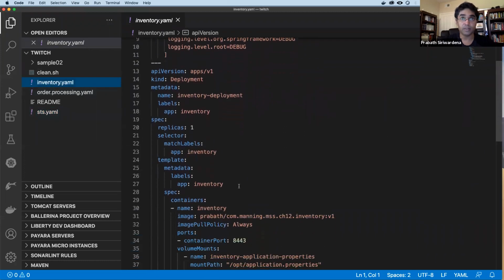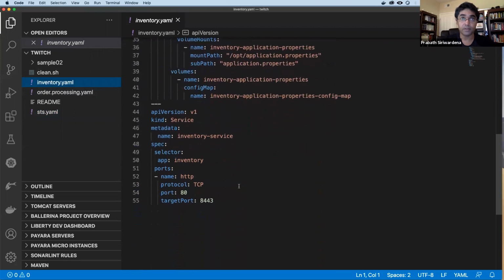Then the inventory microservice. Its deployment is defined here, just like in the previous case. Here we don't need to expose the inventory microservice. From my curl client, I don't need to talk to the inventory microservice. It's something that we don't want to expose outside the Kubernetes cluster. So here I haven't specified a service type. When you don't specify a service type, by default Kubernetes uses ClusterIP. So you cannot access a Kubernetes service of the ClusterIP type from outside the Kubernetes cluster.